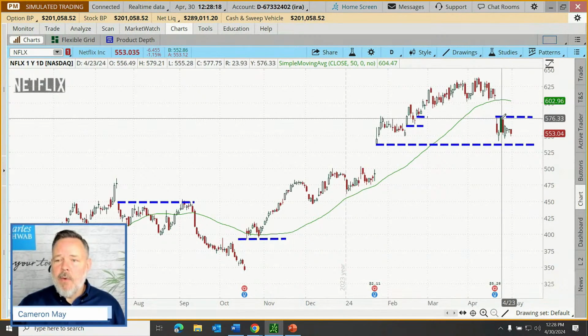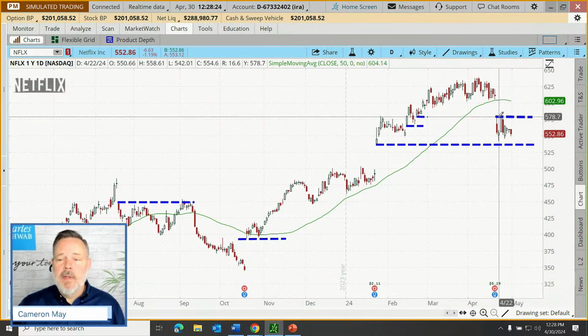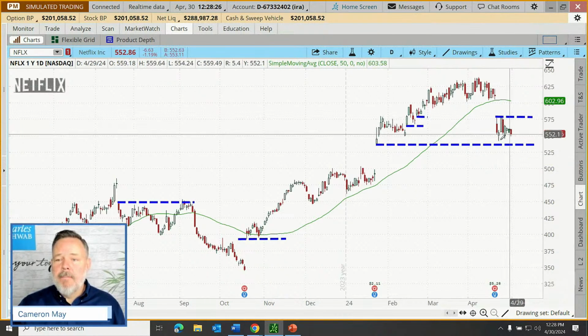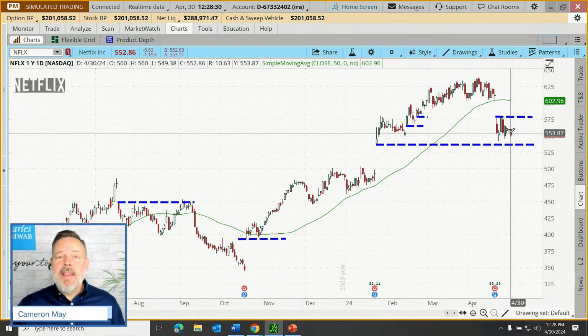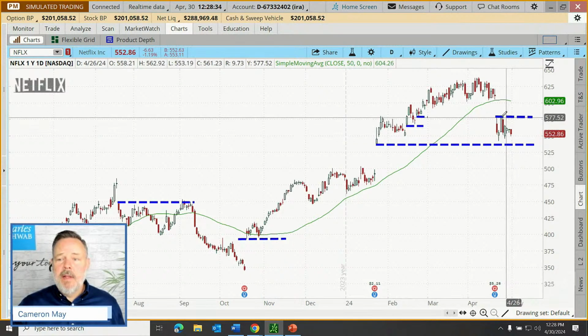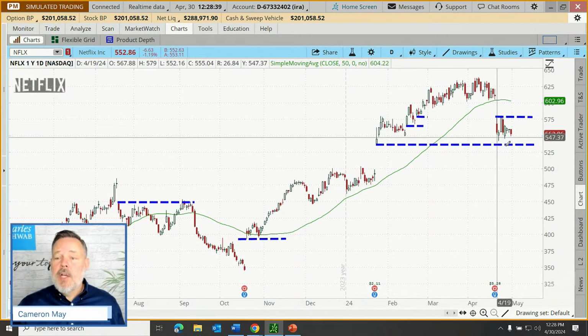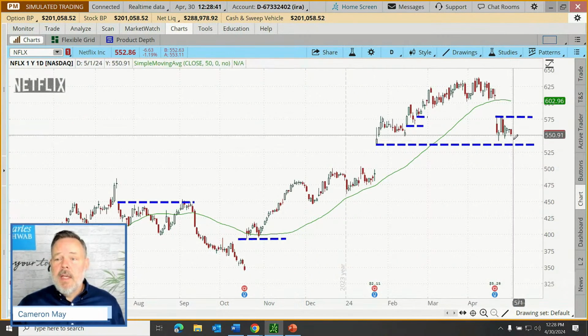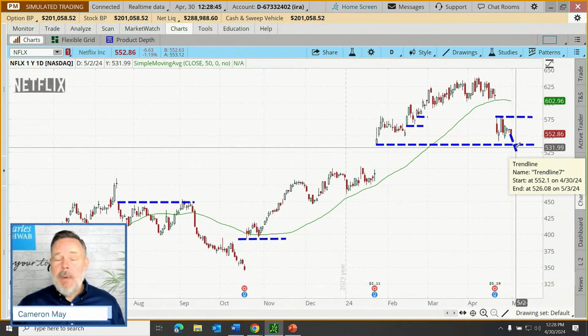The rally the next day, where did it peter out? Right at the gap lows. And then we've sold off again. Now, this is interesting. What might be the next obstacle, the next potential support area? Well, if this gap is a resistance area, maybe this gap could still act as a new support. Now, if price breaks down into that gap, what becomes the assumption then?